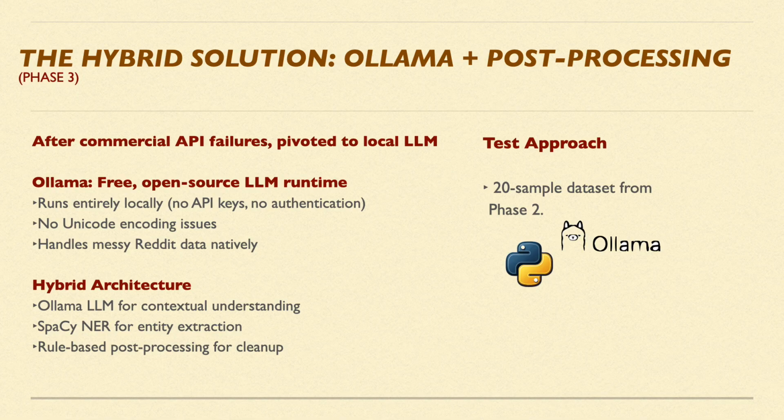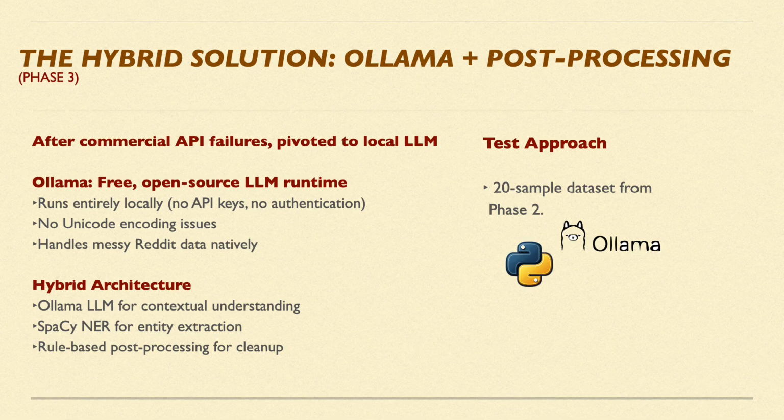So after my debacle with the commercial APIs, I took a different approach. Instead of relying on external services, I used Ollama, which is free, open-source, and runs a large language model entirely on the local machine. So that means we have no need for API keys, no authentication headaches, no Unicode encoding failures.